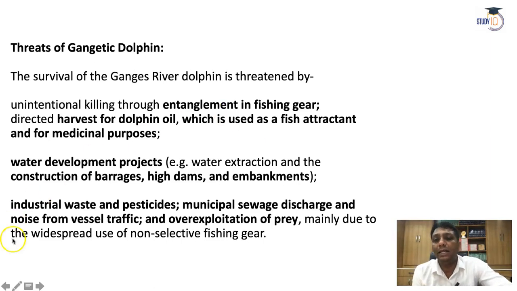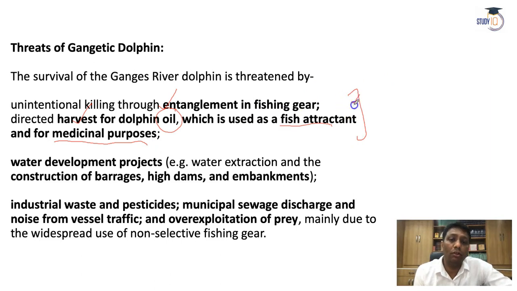See, what about the threats to the Gangetic dolphin? The threats, the problems, and the reasons behind the loss. Entanglement in fishing gear: sometimes the dolphin gets caught there. Harvest: people also harvest dolphins, especially for their oil, as a fish attractant, and for medicinal purposes. People also kill dolphins for these.